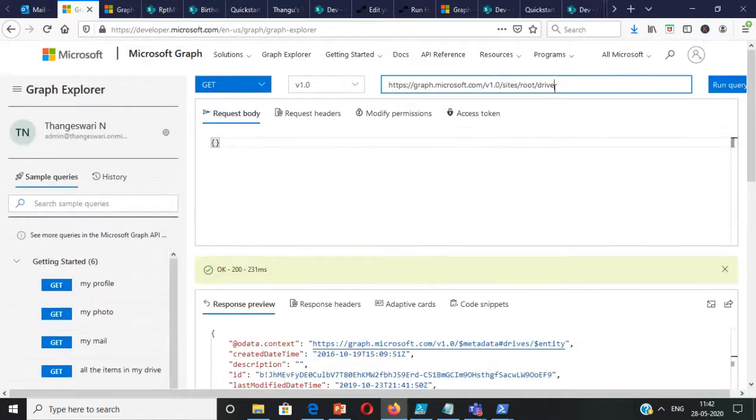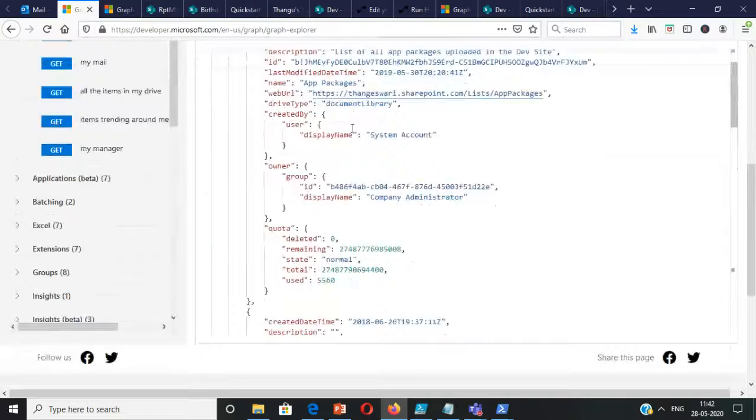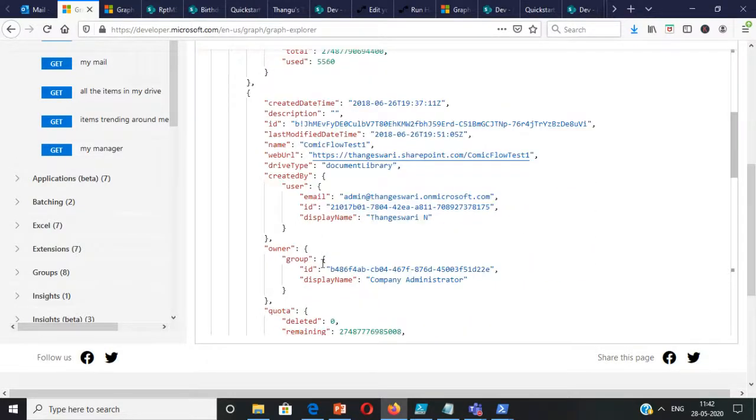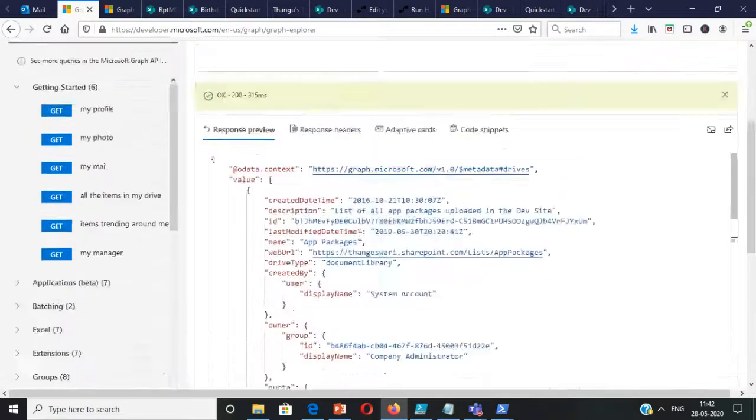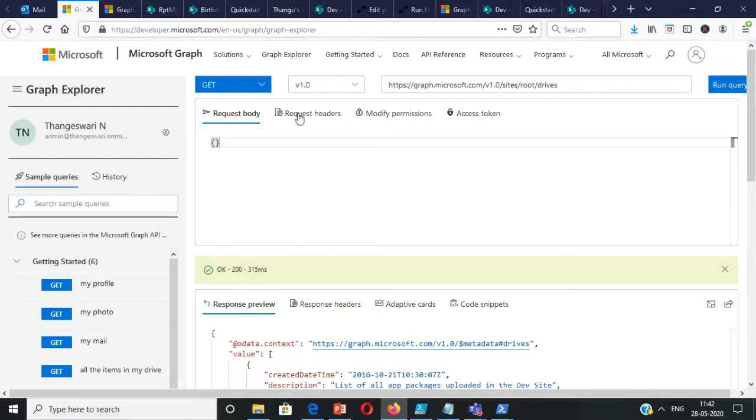Now if I want to view all the drives, I just have to give drives and it shows the document library, app packages, and many other things like comic flow test which are available. So if you are an administrator, you just have to log into the Graph Explorer and see the hidden data. There are around 100 plus MS Graph APIs for Microsoft 365. You just have to log into this portal, give the query and get the data you need. It may be for a user or even for the sites.